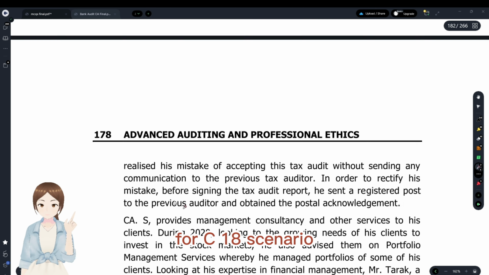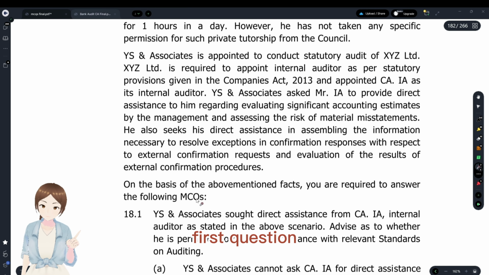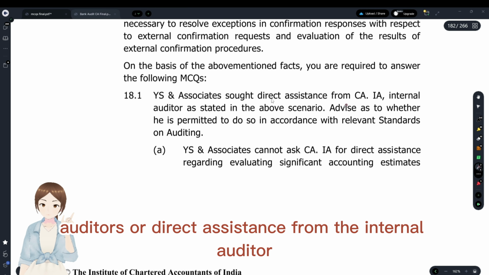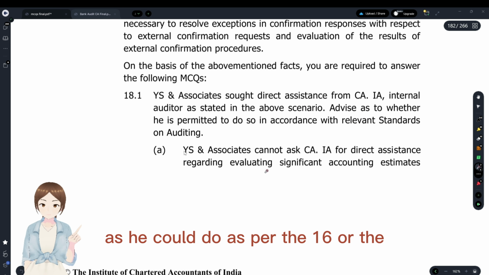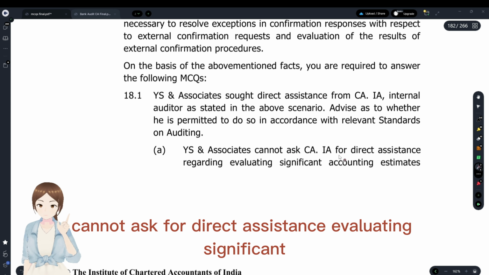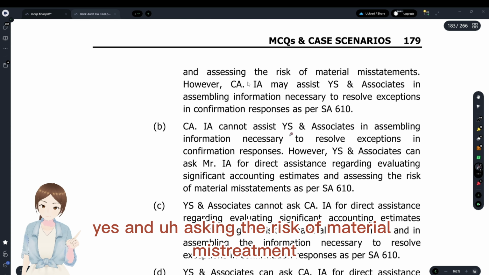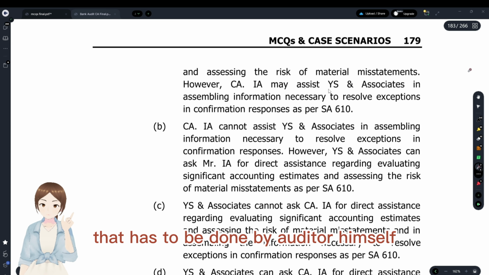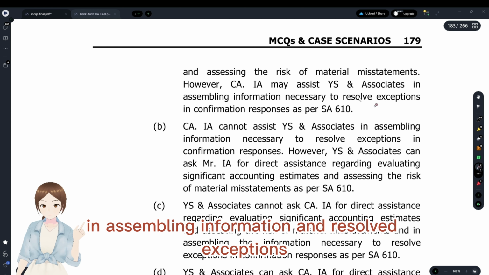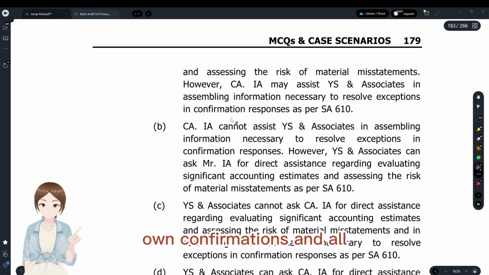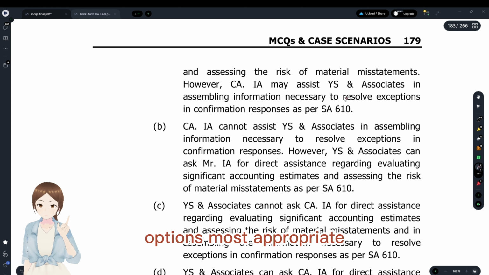We'll see the 18th scenario, first question. The auditor sought direct assistance from the internal auditor; advise whether he is permitted to do so or not. As per SA 610, the auditor cannot ask for direct assistance in evaluating significant accounting estimates, yes, and assessing the risk of material misstatement. That has to be done by the auditor himself. They may assist in assembling information and resolving exceptions on confirmations and all.